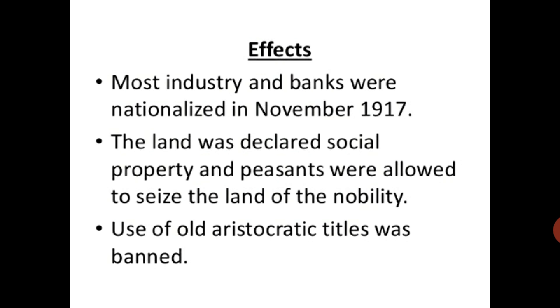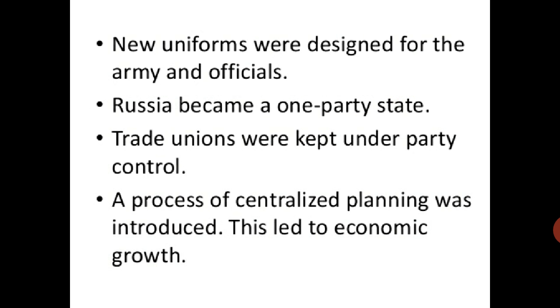To mark the change, new uniforms were designed for army officials, including a French-style hat. Russia became a one-party state. Trade unions were kept under party control. A process of centralized planning was introduced.